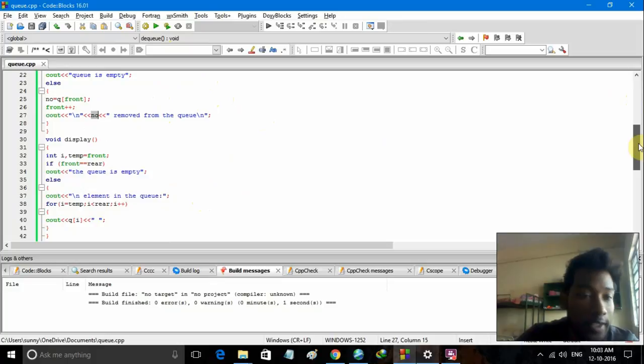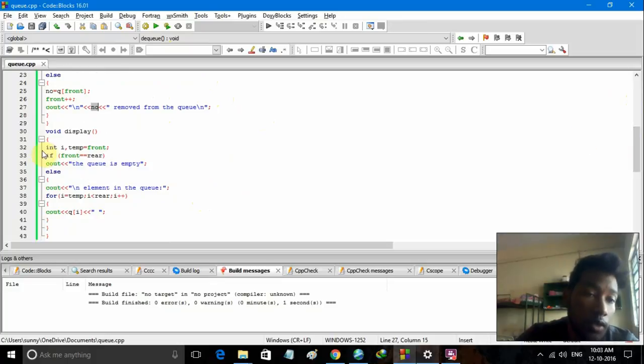We also have a display function, which is used to display all the elements in the queue. Here we again have a variable of integer type i, and also temp, which is equal to front. Here we also check the emptiness condition. If it's empty, then we can't display any elements. So if front is equal to rear, we display the message that the queue is empty. If not, then we output the message elements in the queue are.